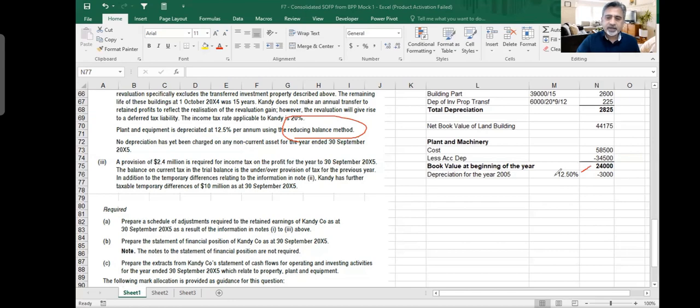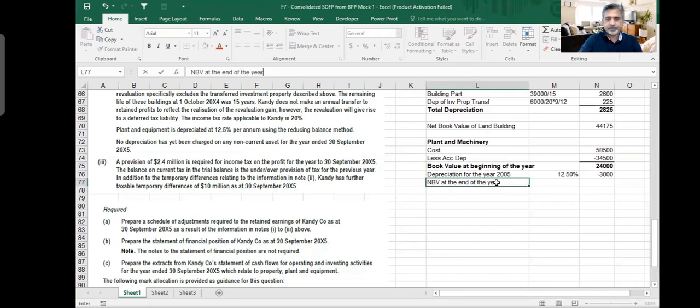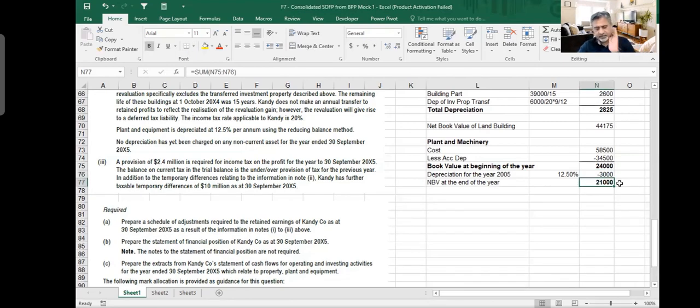You don't take 12.5% of the cost, you take it for the book value. This is called reducing balance. And then I would say net book value at the end of the year. And then I make a total, it gives me 21 million. So I've got 21 million here. Any questions, please ask.